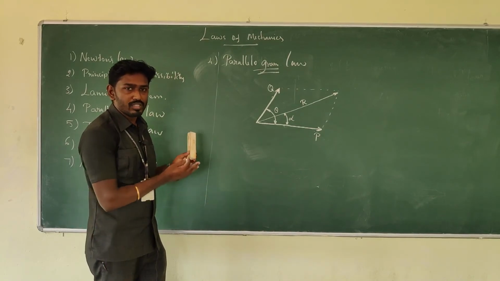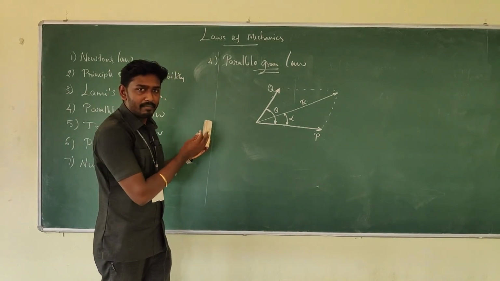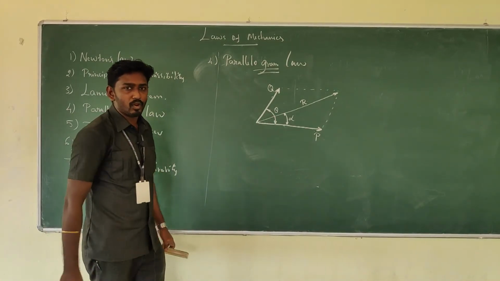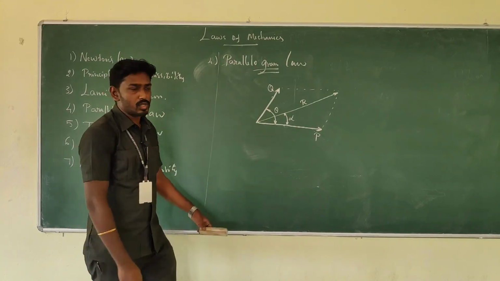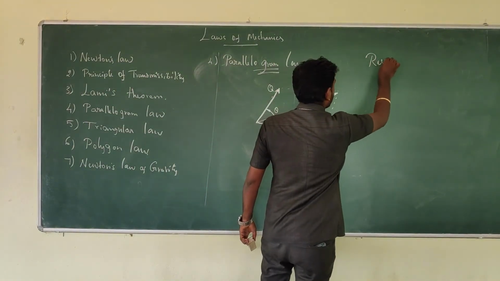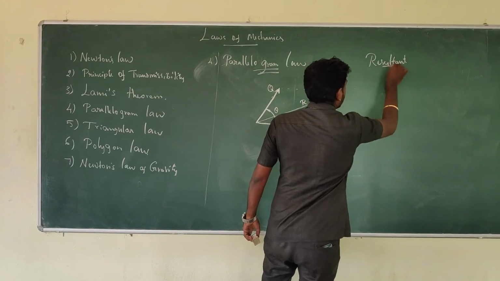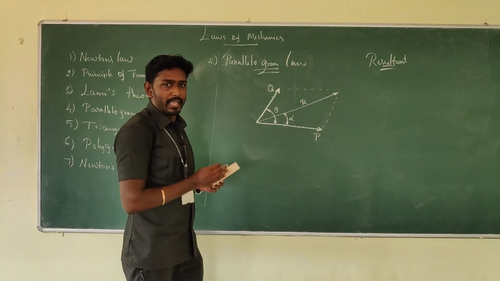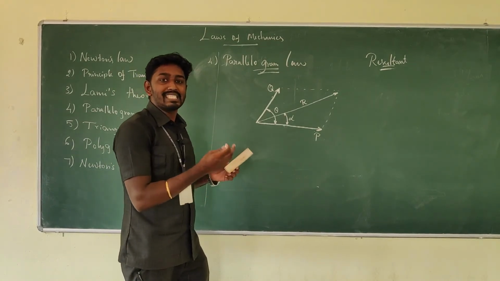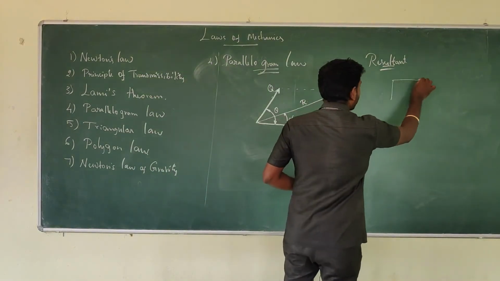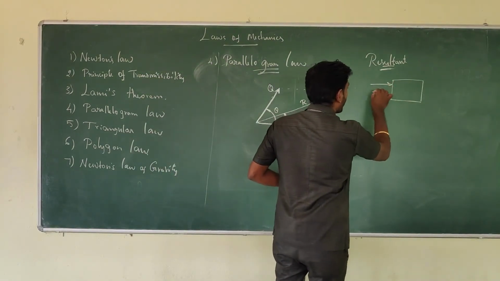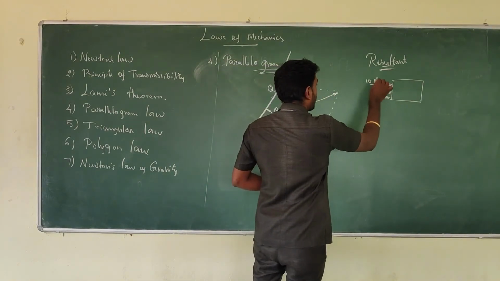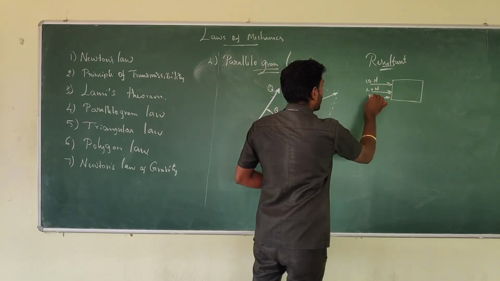Now we know when two forces act on a particular point, represented in magnitude and direction, then the resultant will be directed along the diagonal of the parallelogram. Am I right? So what do you mean by resultant? Resultant in the sense, a number of forces acting on a body can be replaced by a single force. For example, there is a block, I have a number of forces acting in such a way, each one 10 Newton, or 40 Newton, then 10 Newton.